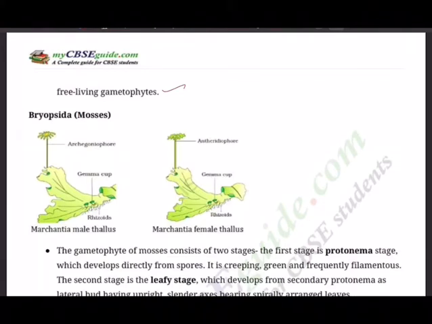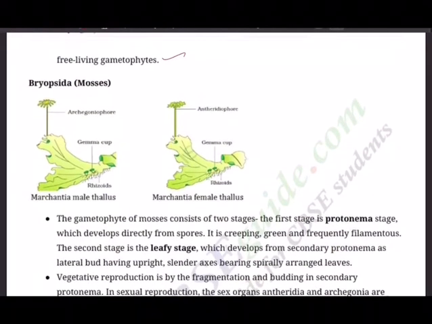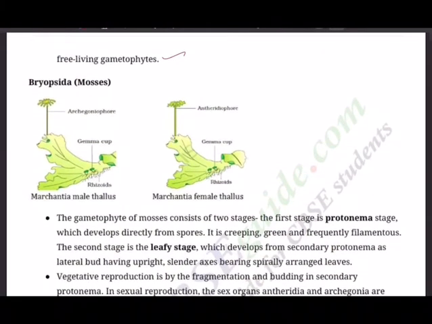Zygotes do not undergo reduction division immediately. They produce a multicellular body called sporophyte. Some cells of the sporophyte undergo reduction division to produce haploid spores. These spores germinate to produce gametophyte. This is how alternation of generation takes place.